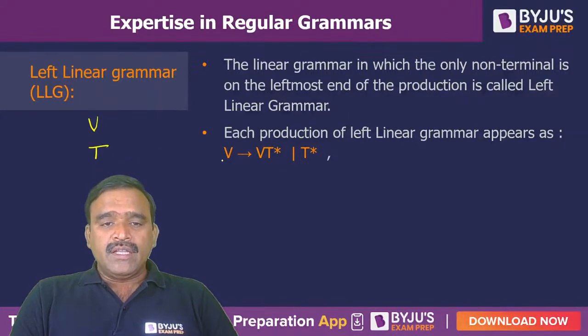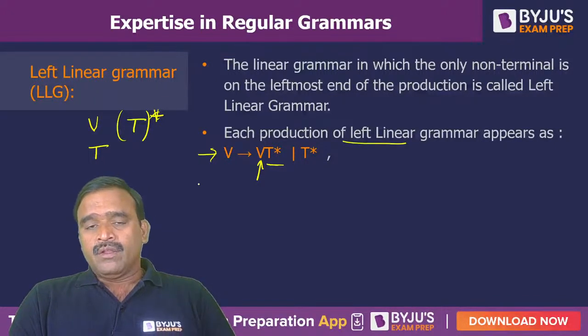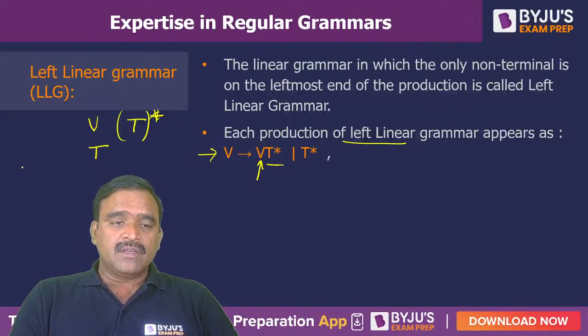The left side has a single variable, and the variable derives either a single variable followed by any combination of terminals, where T star indicates 0 or more combinations of T, or only terminals. Then the production is called a left linear grammar. So if a variable is present on the left of the right hand side, it is a left linear grammar. For example, something like S → Aab or ab.